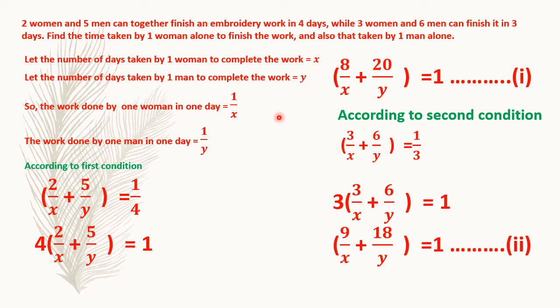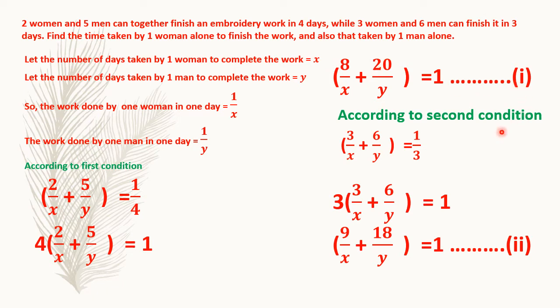The work done by a woman in one day, we already found out it is 1 by x, and for one man it is 1 by y. These two conditions were already found out. Now here we can see 1 upon 4, and we'll multiply by 4 in LHS. We'll transpose 4 to LHS. So, 4 into 2 is 8 upon x, and 4 into 5 is 20 upon y. This is the first equation. So 8 upon x plus 20 upon y is equal to 1 will be the first equation.